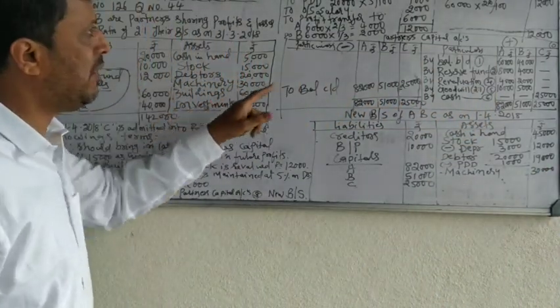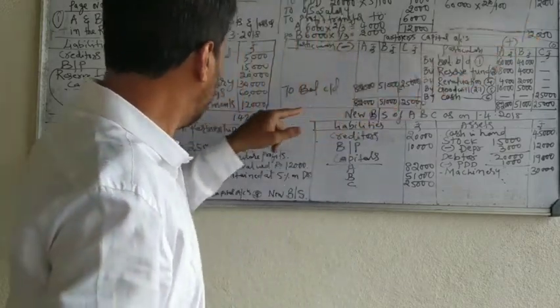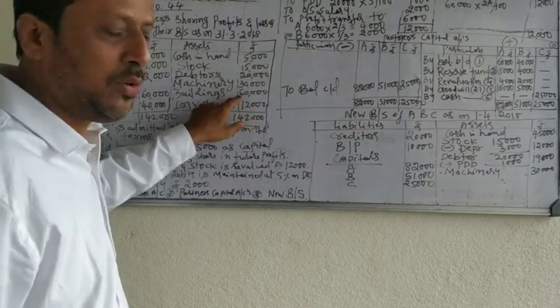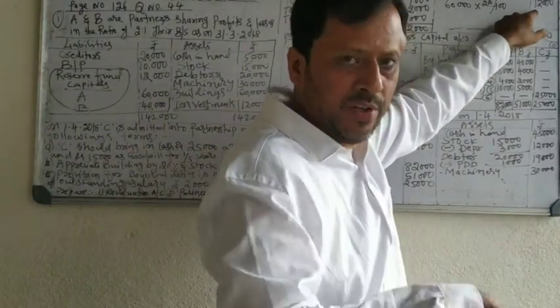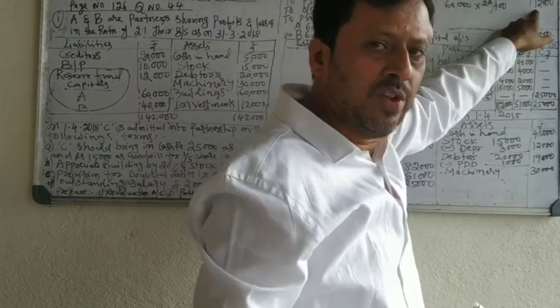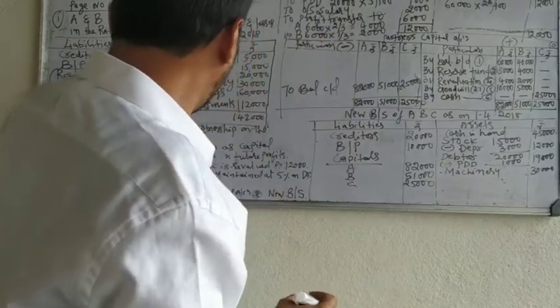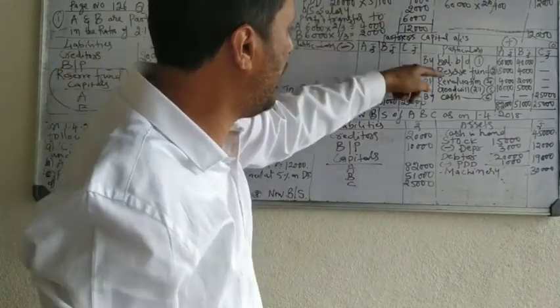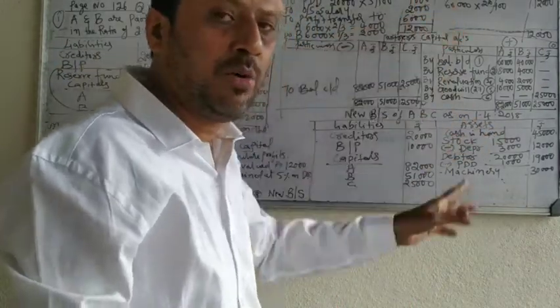Building, so building value increased by 12,000. Earlier, building value 60,000. Now, add profit, income, because of increase in building, 12,000. It will become 72,000. So you have to see the asset. If there is a loss, you have to minus. If there is an income, you have to add.